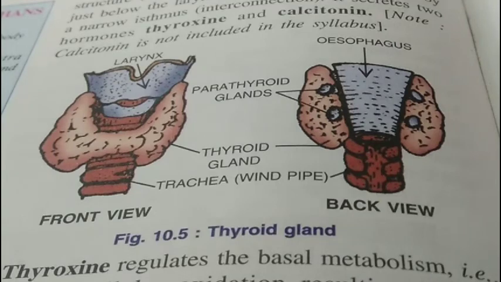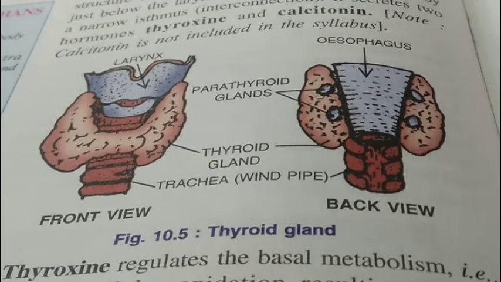The second hormone, glucagon, is secreted by the alpha cells, which stimulates the liver to convert glycogen stored in liver and muscles into glucose. So we can see insulin and glucagon are antagonistic in nature.